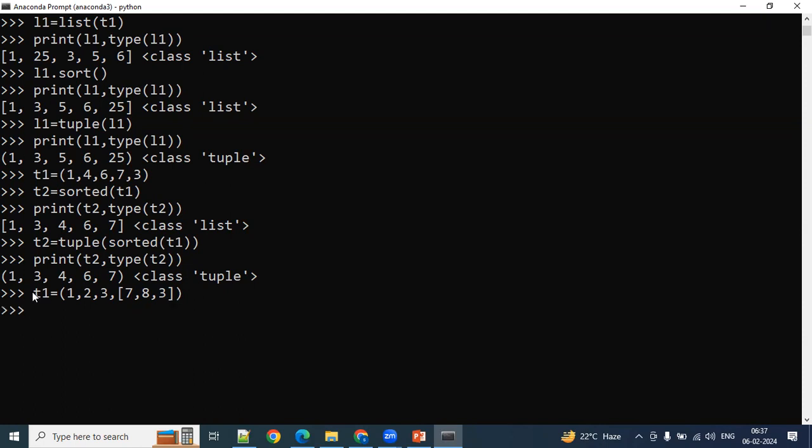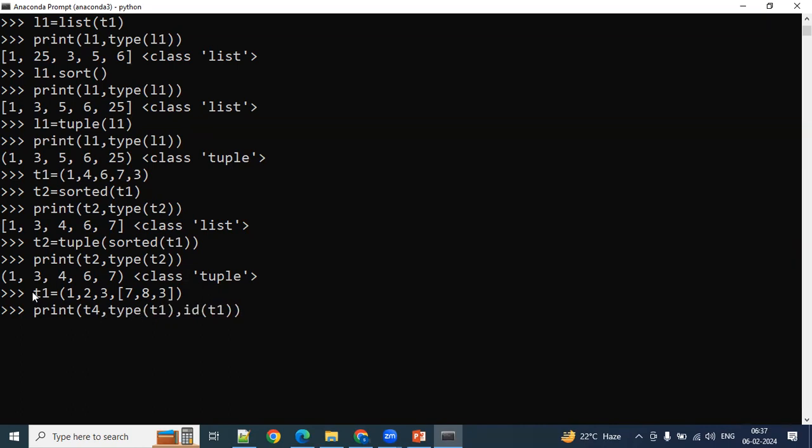Execute this one, and try the type also. Where is the T1? Let me try to modify this. T1 and type of T1 also I'll take here.